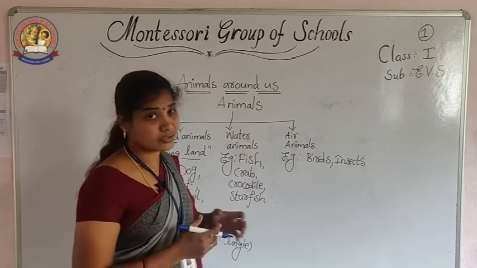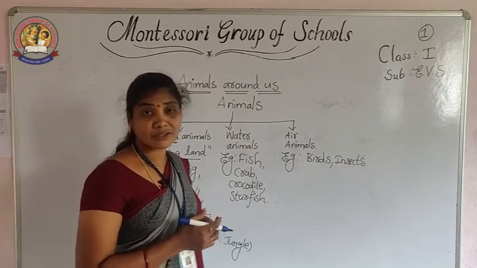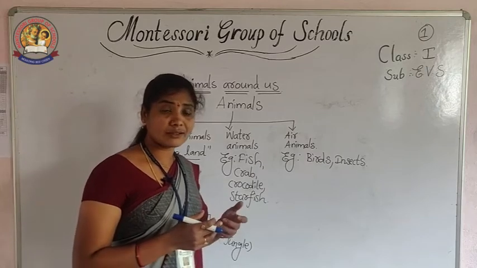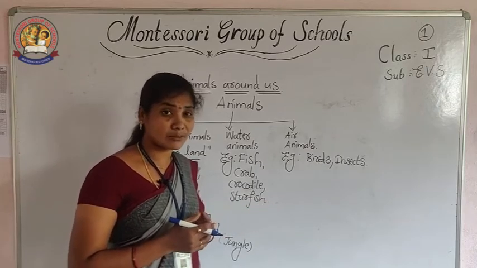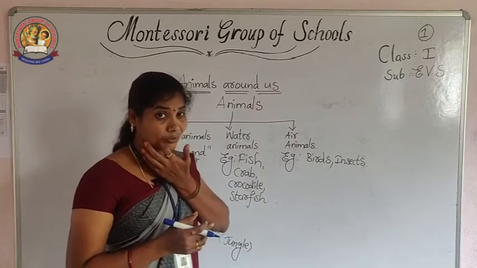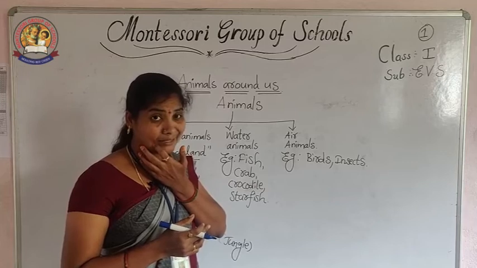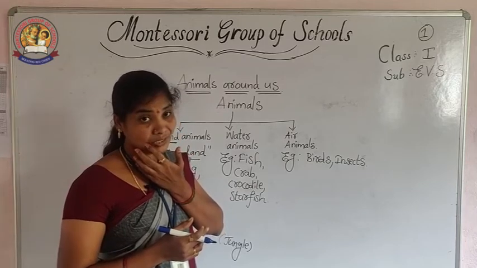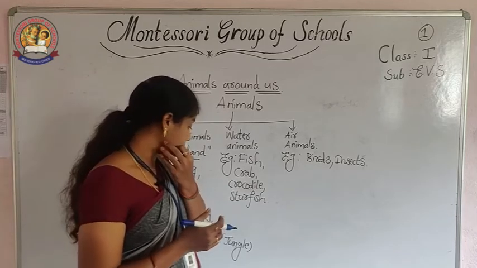Okay, for example, you take lion and tiger. What do they do? If we are going into the jungle, what happens? When we see this tiger and lion, automatically they will kill us and eat us, no? So wild animals are cruel. Those are not good. Okay.